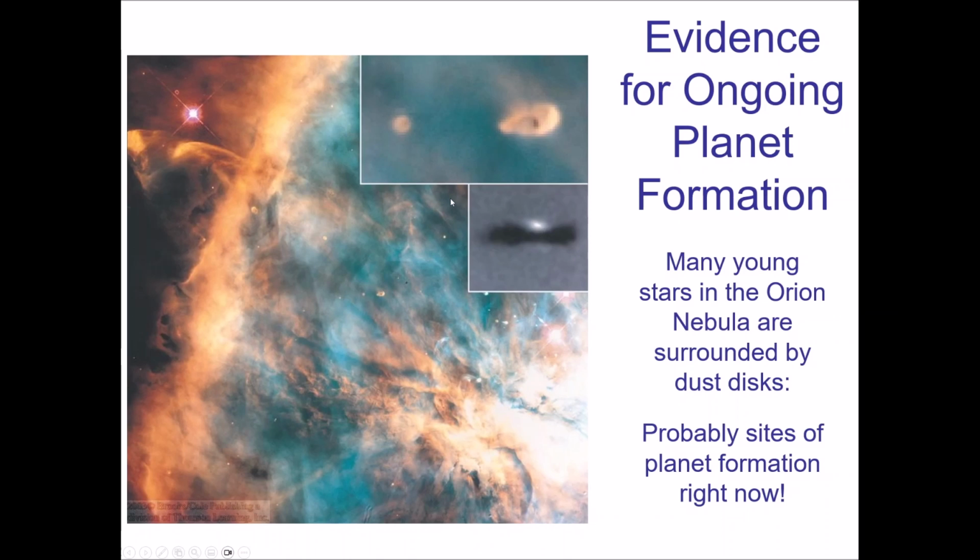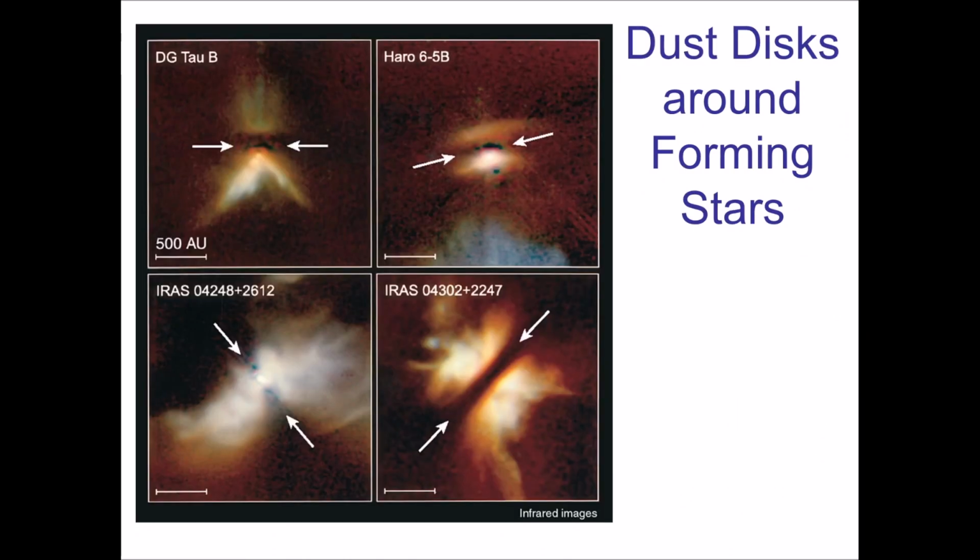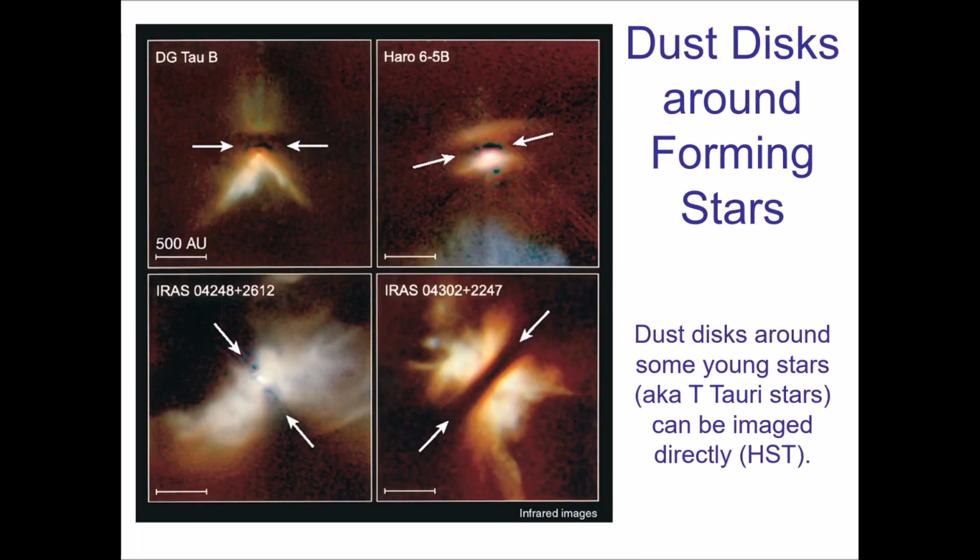Hubble made some really amazing discoveries early on in its history, because it looked at T Tauri stars. Remember, T Tauri stars are pre-main sequence stars. These are really young stars. And the idea was that if you looked at a sufficient number of these young stars, you should see what are called dust lanes, or the presence of dusty disks around them.